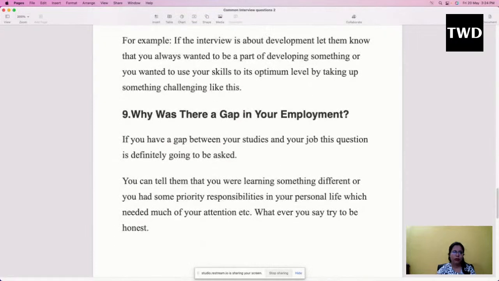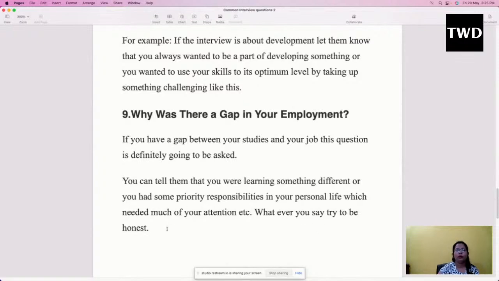Next question would be, why was there a gap in your employment? Some people might have some kind of gap in between. So let them know why there was a gap. Maybe there was a family issue, or some personal issue. If you have a gap between your studies and your job, this question is definitely going to be asked. You can tell them that you were learning something different, or you had some priority responsibilities in your personal life which needed much of your attention, etc. Whatever you say, try to be honest.